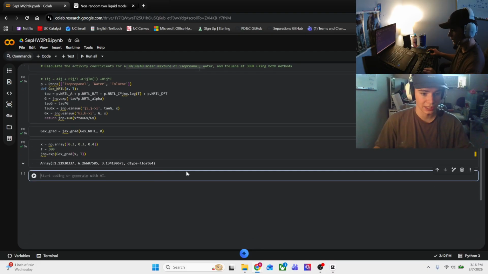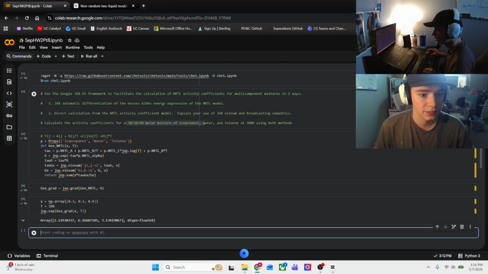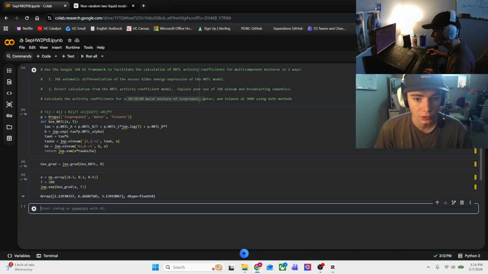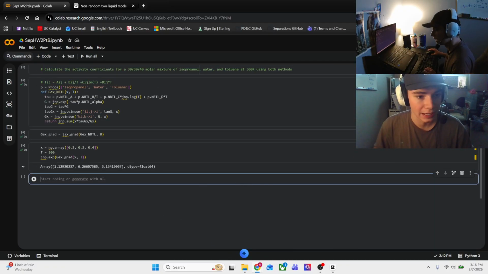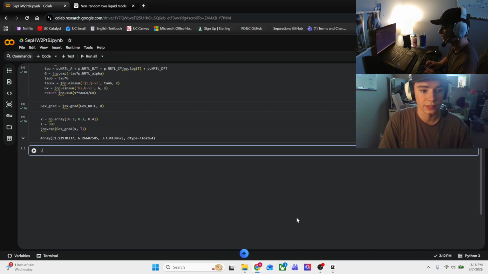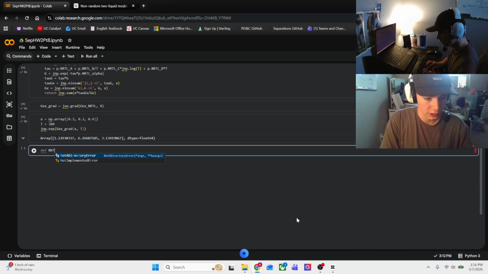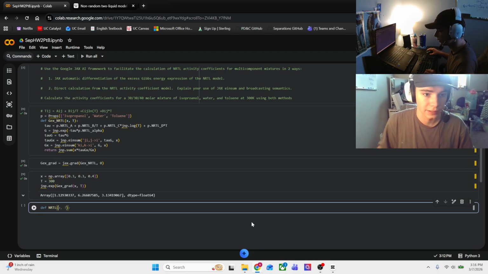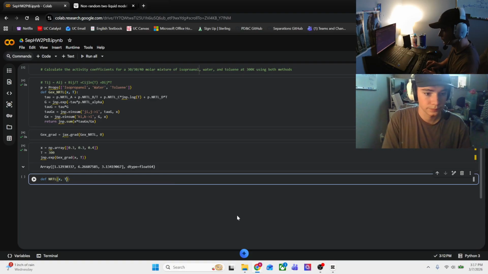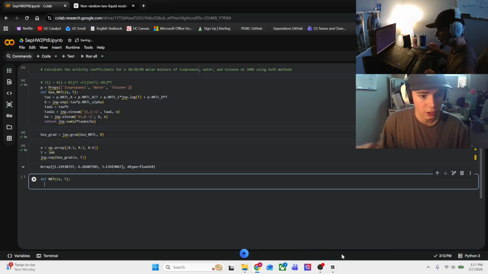All right, now moving on to our second method, the direct calculation from the NRTL activity coefficient model. We are going to copy over a lot of the stuff that we had previously here, but we're going to define NRTL as, again, a function of x and T. And we're still going to need our tau.